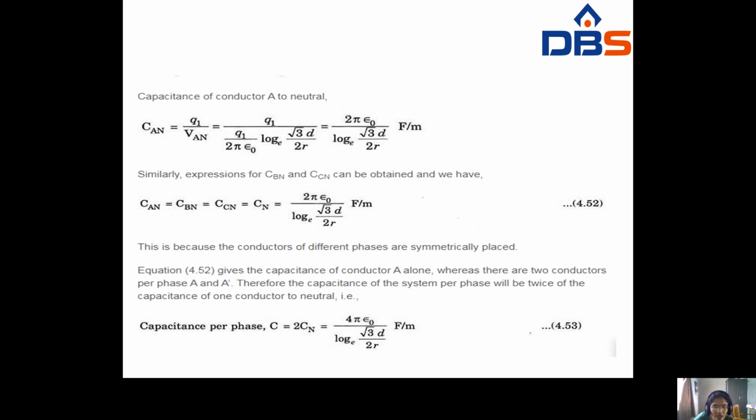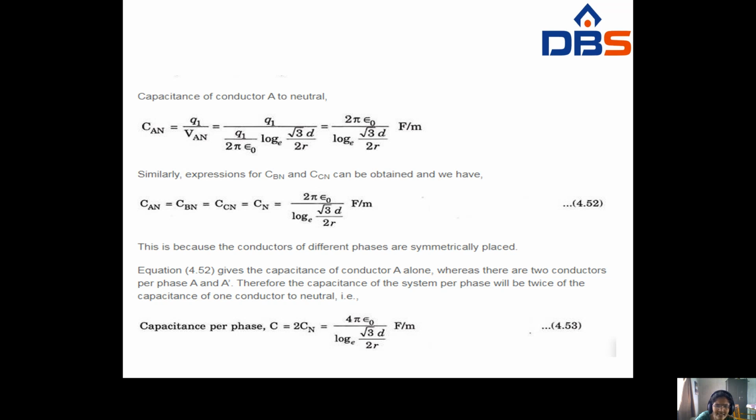But which value do you want here? Capacitance, the capacitance of conductor A to neutral. So capacitance equals charge by potential. So charge Q1 divided by Q1/(2πε₀) log e (√3 D/2r). Q1 will be cancelled. That is equal to 2πε₀ / log e (√3 D/2r) Farad per meter. So this is the capacitance of conductor A.